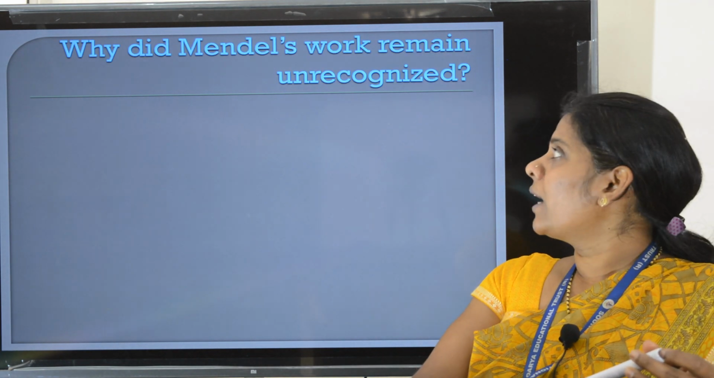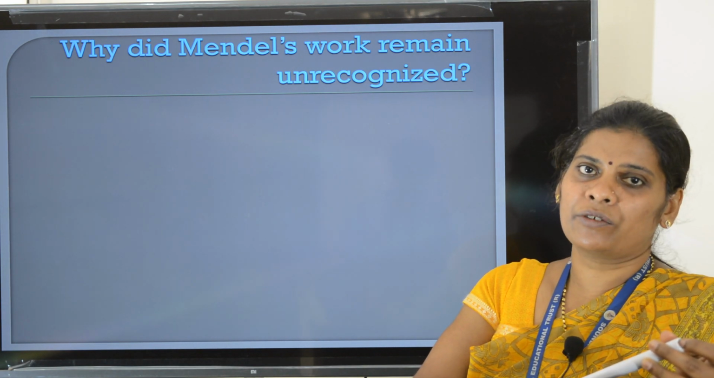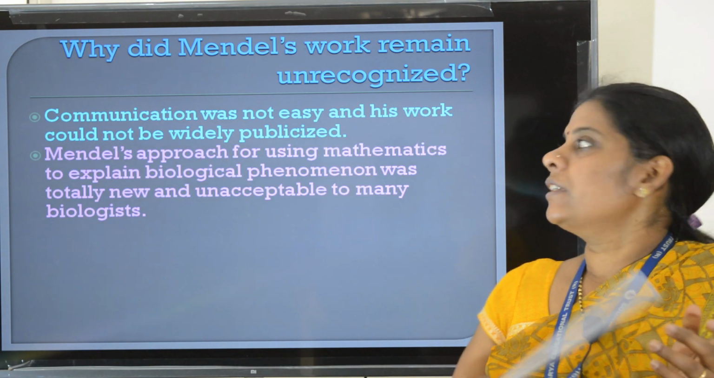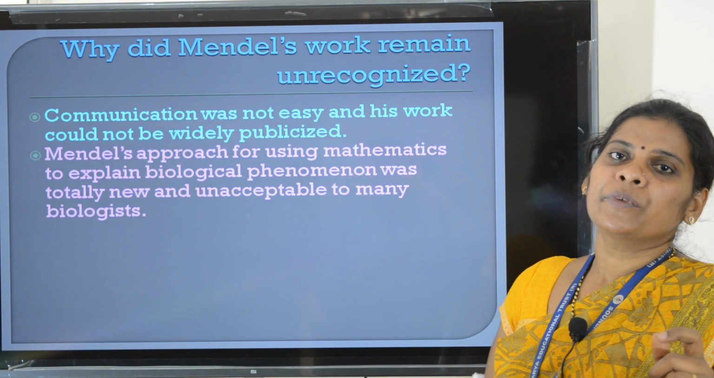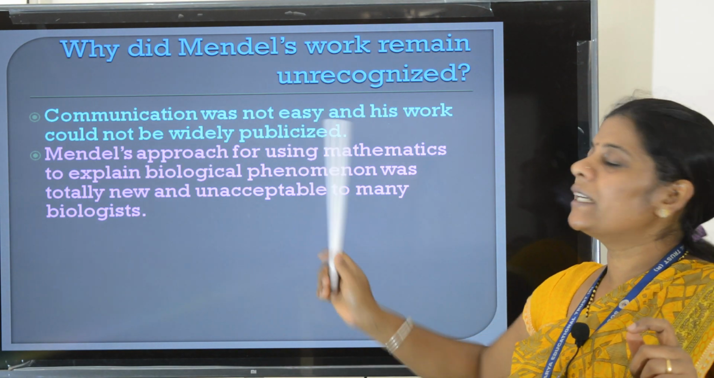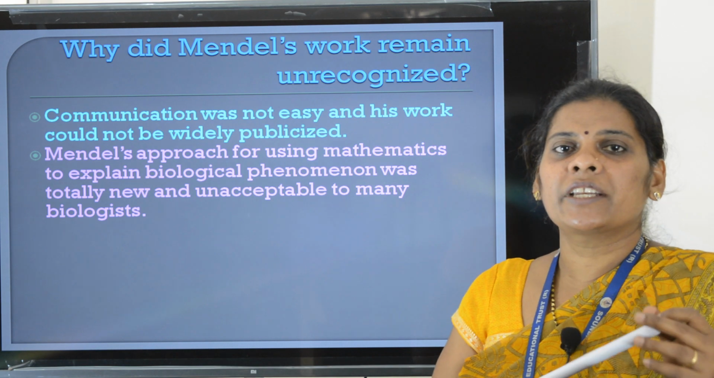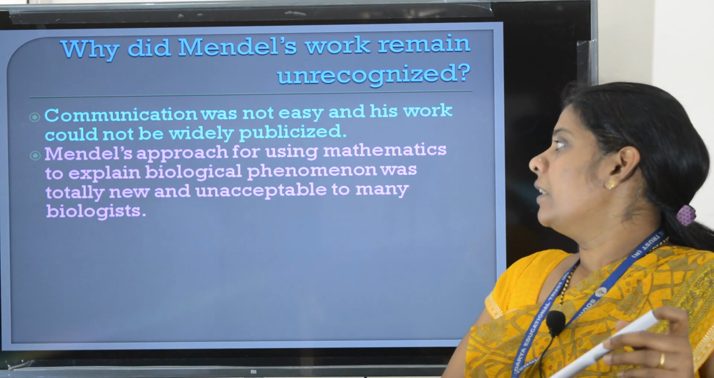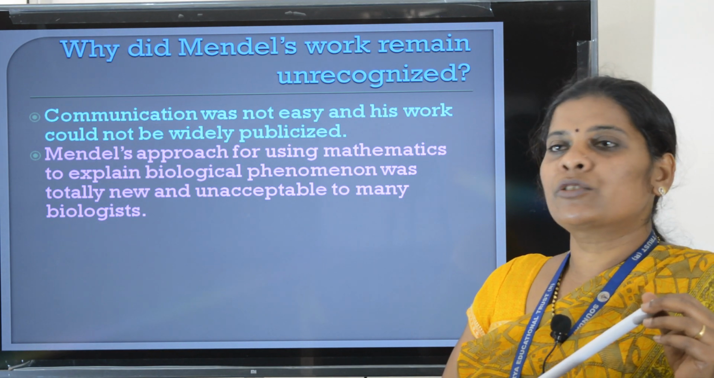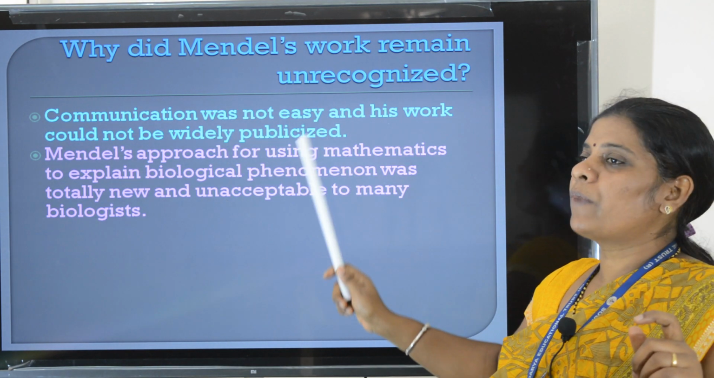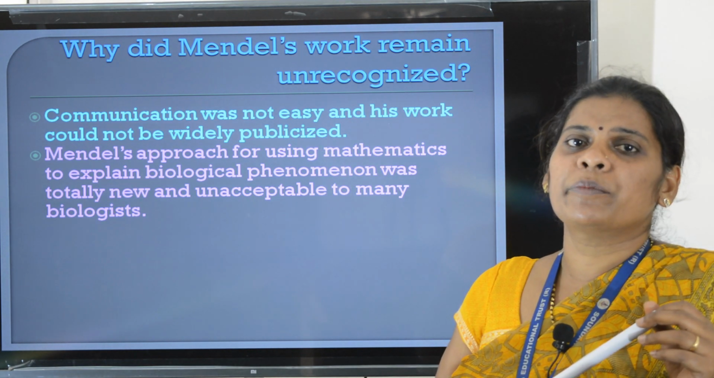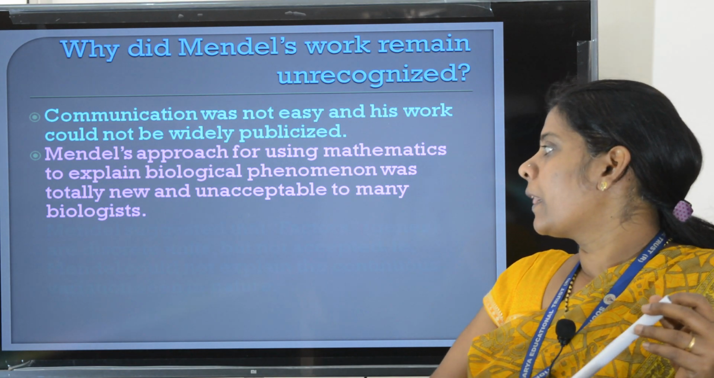Now we'll see why Mendel's work remained unrecognized. Very important point. At that time, communication was not easy. His work could not be widely publicized. It was not published in any international journal. The second one, he was a mathematician. So he used mathematics to explain biological phenomena, which was totally new and not accepted by biologists of his time.